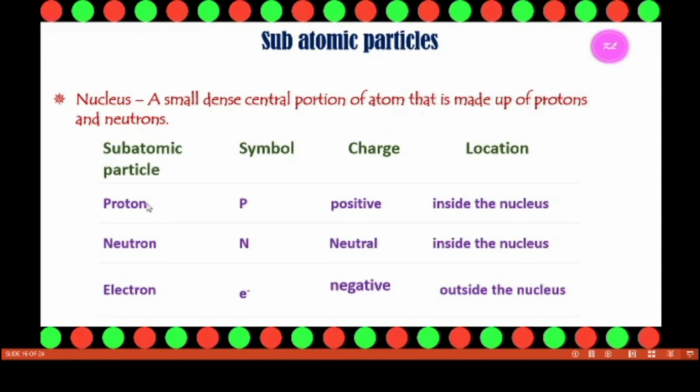The subatomic particles are the proton, neutron and electron. The proton has the symbol P and has a positive charge. It is located inside the nucleus. The neutron has no charge, it is neutral, and it is also located inside the nucleus. The electrons have a negative charge and are located outside the nucleus.